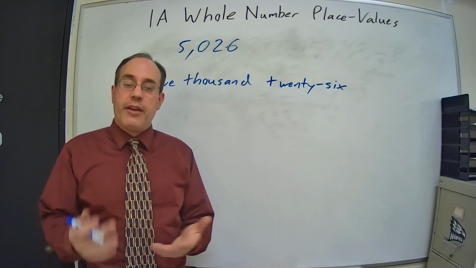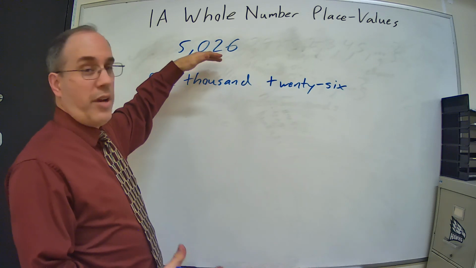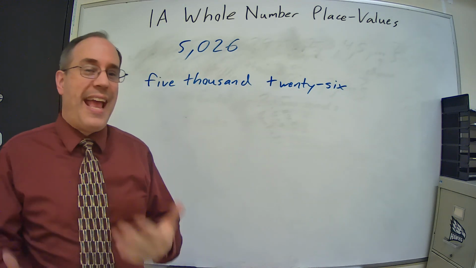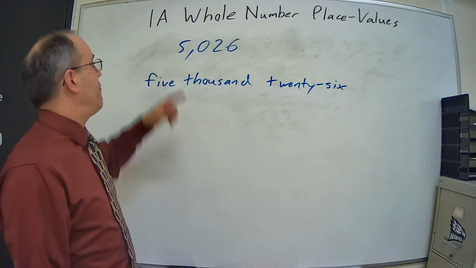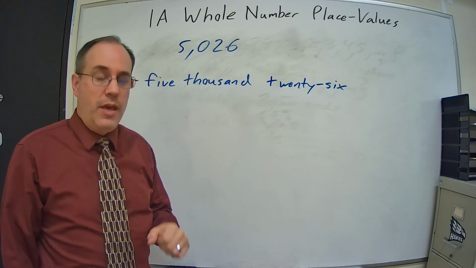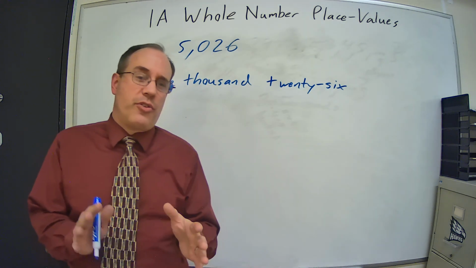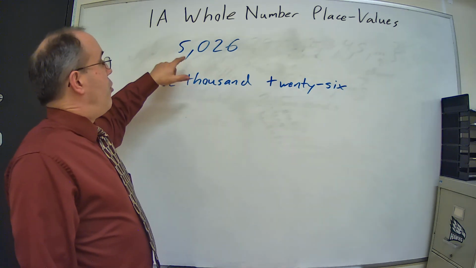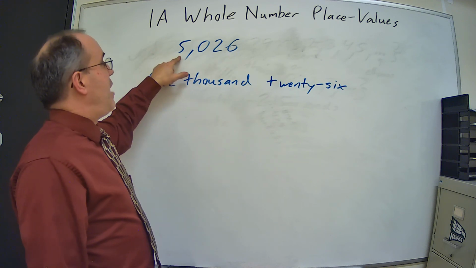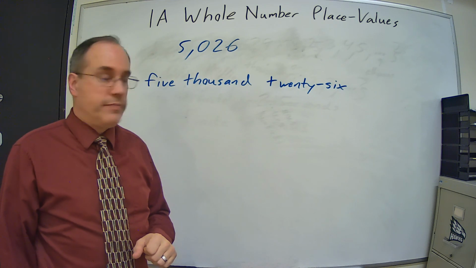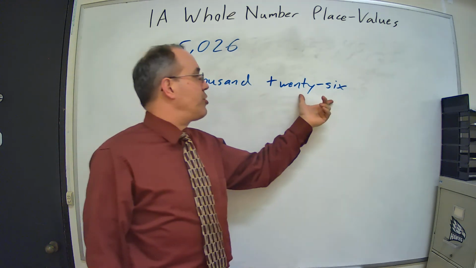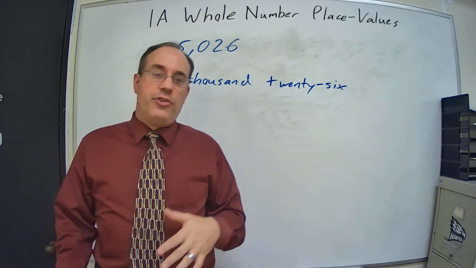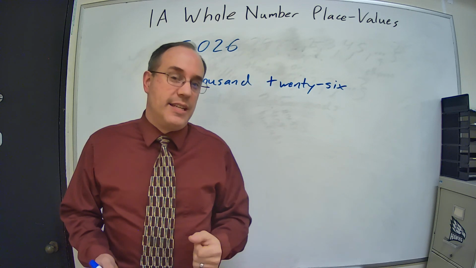5,026. Now be careful when you're taking a number from standard form and turning it into words. Don't throw an "and" in there. We have a tendency to say "five thousand and twenty-six." And gets reserved for a very special thing that we'll talk about in a couple videos here. So don't put "and" in there.